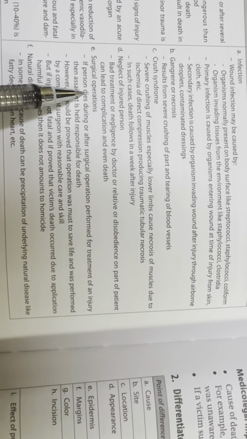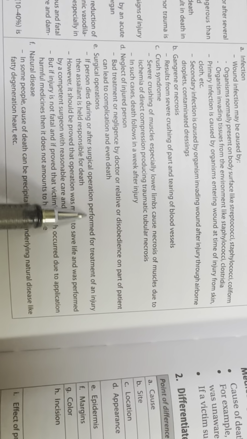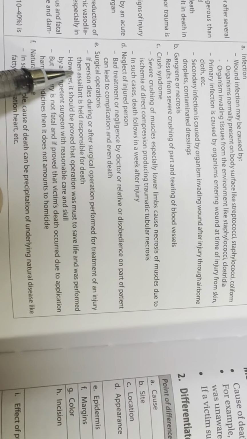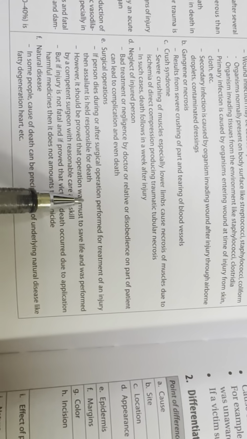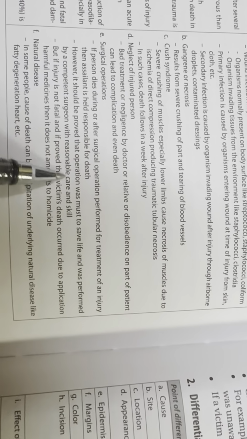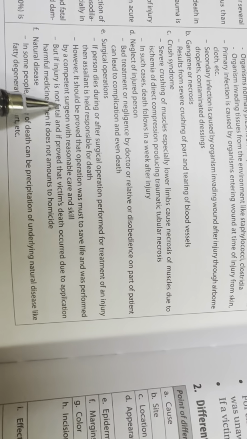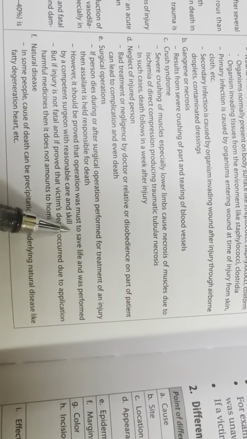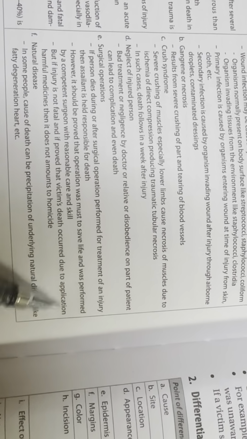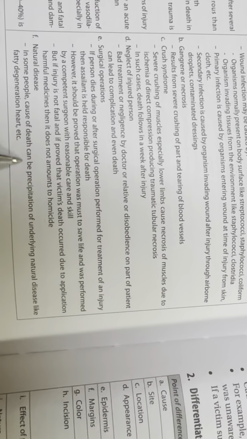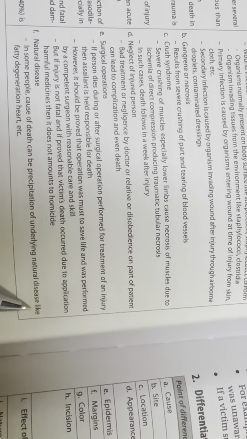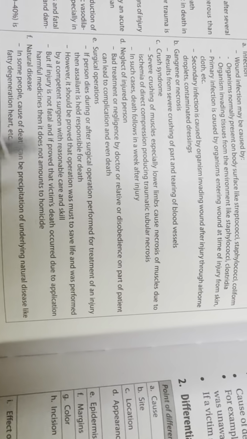Surgical operation: if a person dies during or after a surgical operation performed for treatment of an injury, then the assailant is held responsible for the death. However, it should be proved that the operation was a must to save life and was performed by a competent surgeon with reasonable care and skill. But if the injury is not fatal, and it is proved that the victim's death occurred due to application of harmful medicines, then it does not amount to homicide. Natural disease: in some people, the cause of death can be precipitation of underlying natural disease like fatty degeneration of the heart, etc.